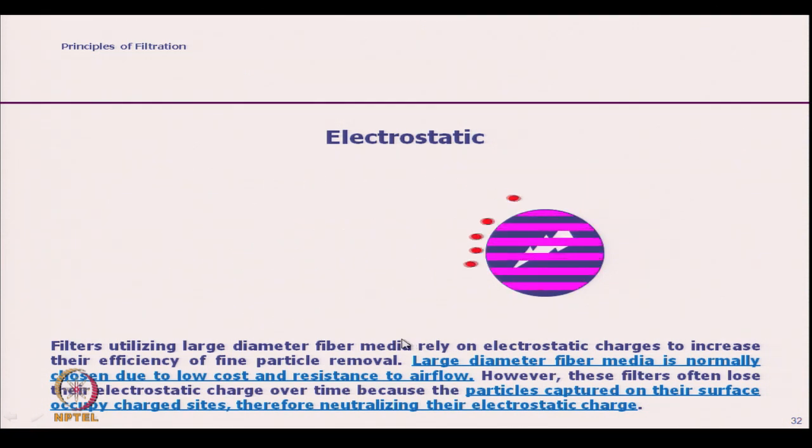As it attracts the charged particles, after a certain time it will lose its charge, and after that it will not be effective. So, either we have to recharge this filter again or we have to replace it.